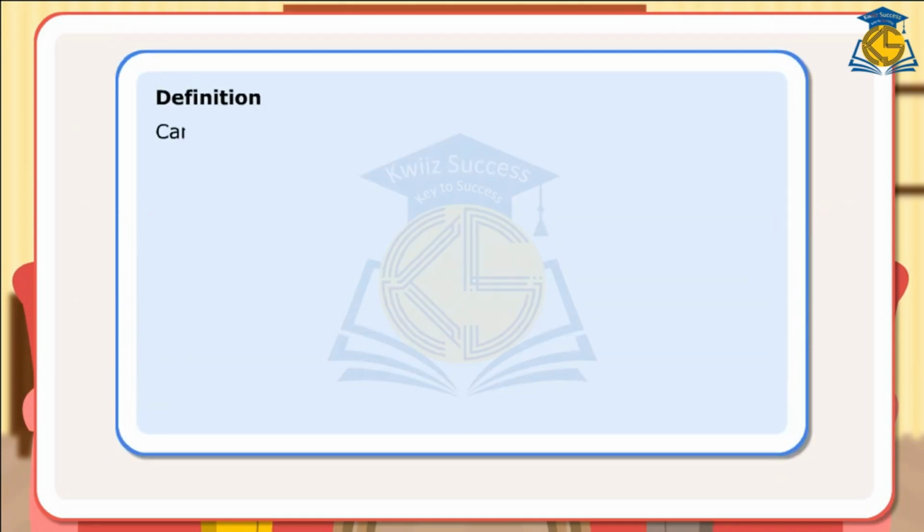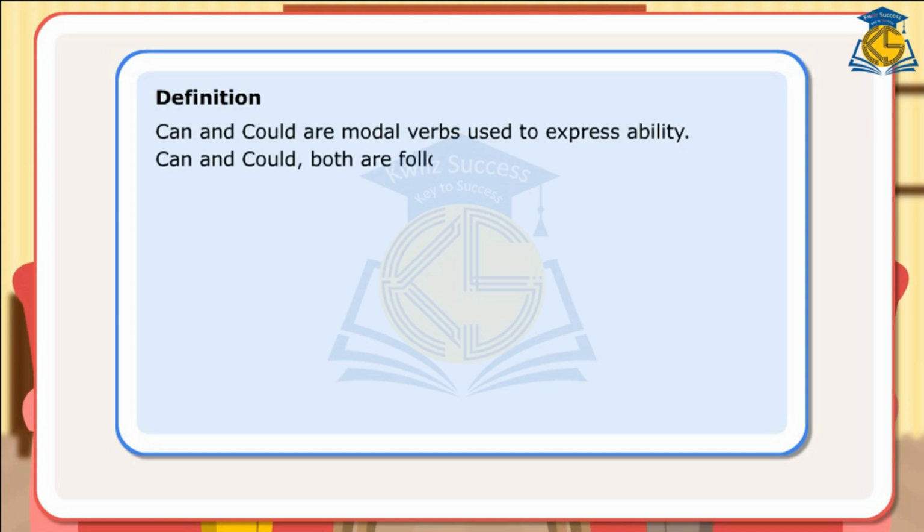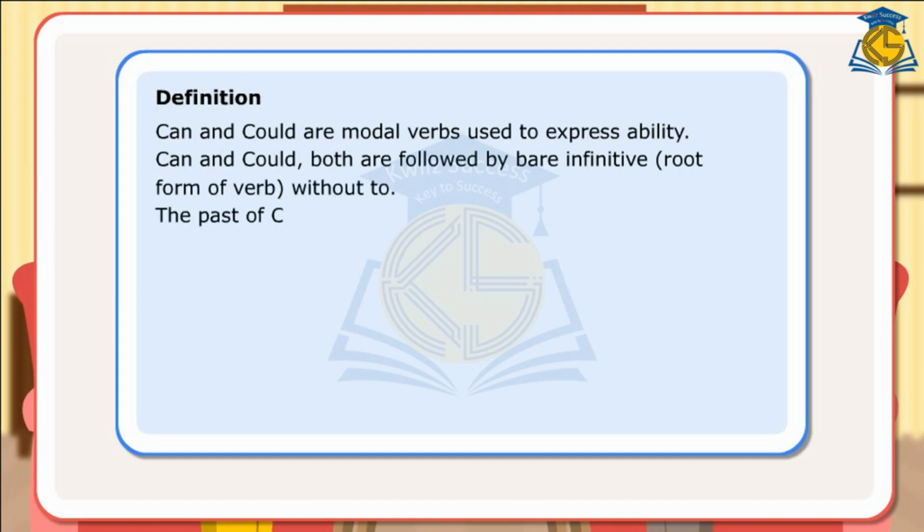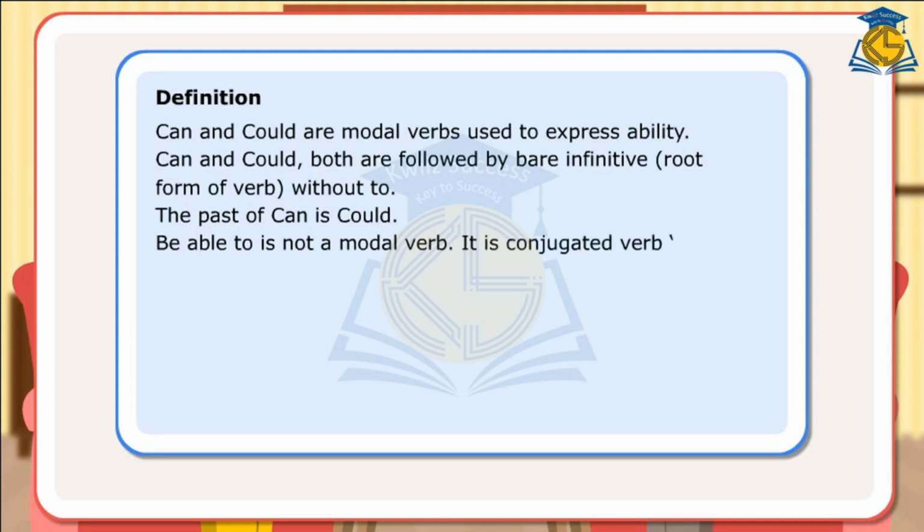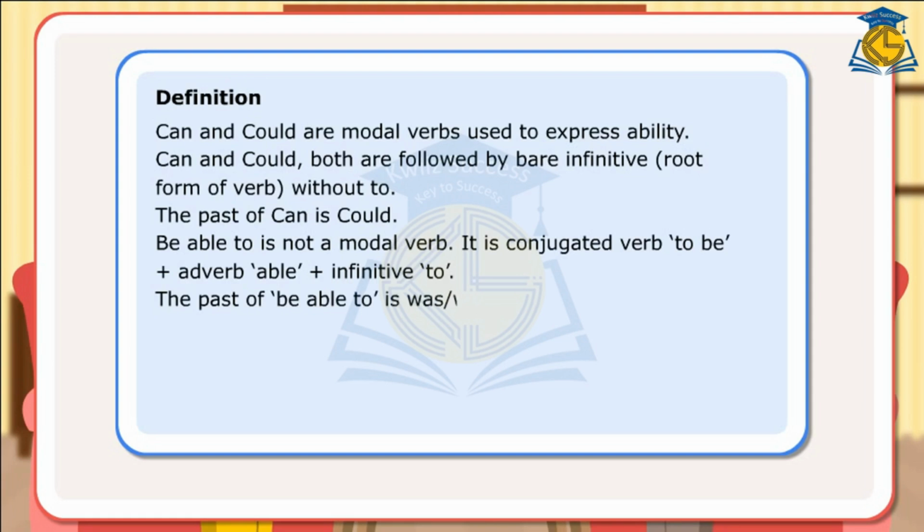Definition. Can and could are modal verbs used to express ability. Can and could both are followed by bare infinitive, the root form of the verb without to. The past of can is could. Be able to is not a modal verb. It is a conjugated verb: to be plus adjective able plus infinitive to. The past of be able to is was or were able to.